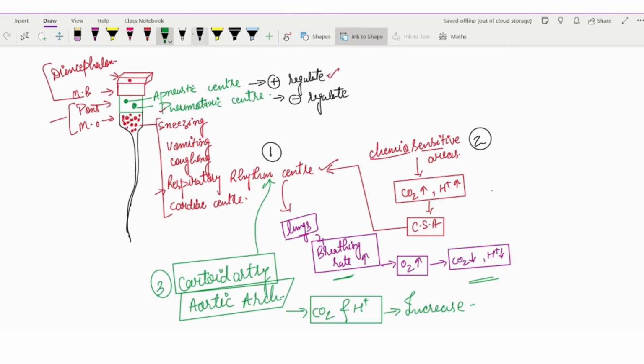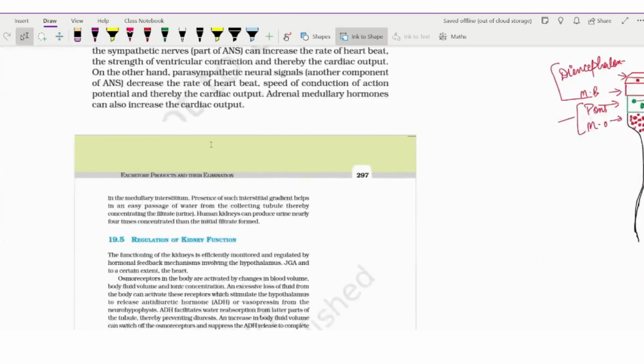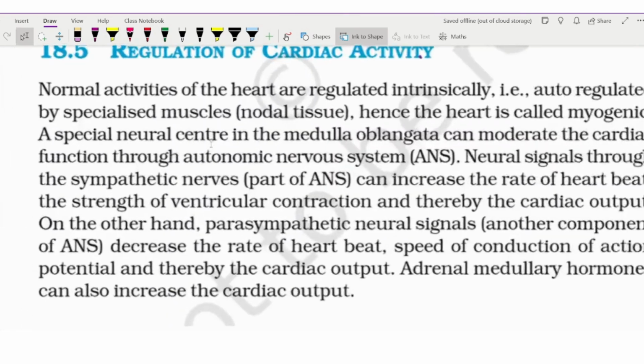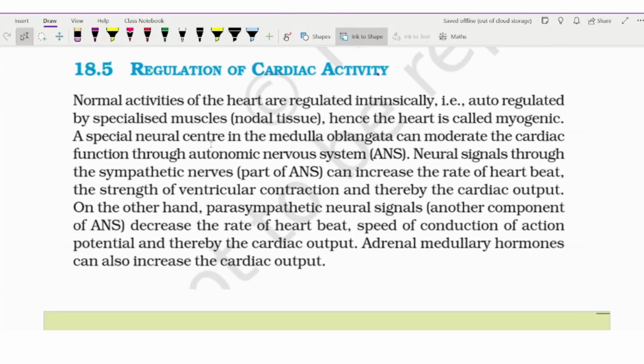Now let us focus on the next term, that is the cardiac center. How will our cardiac activity increase or decrease? For that we have to see the cardiac activity given in the chapter on body fluids and circulation. Okay, so let us focus on how the regulation will work.